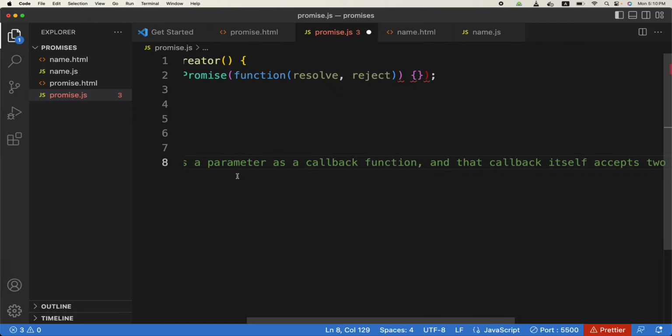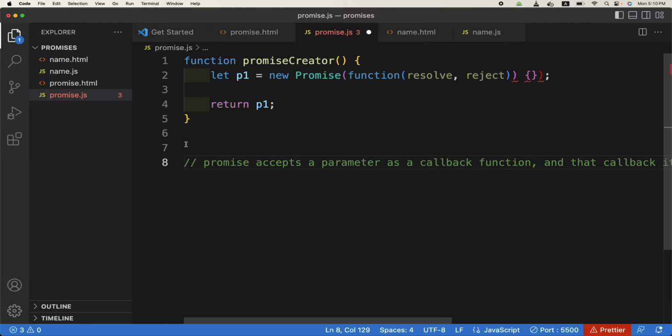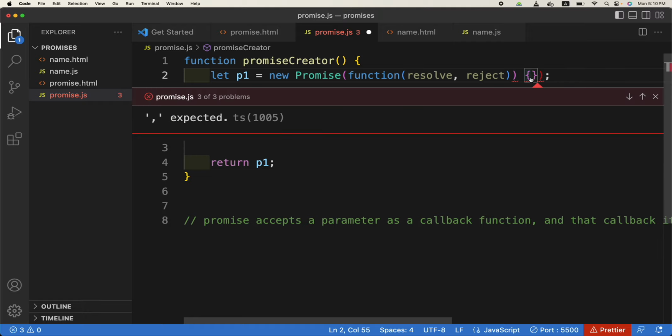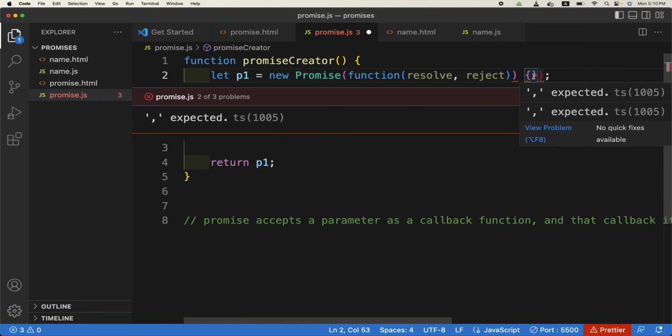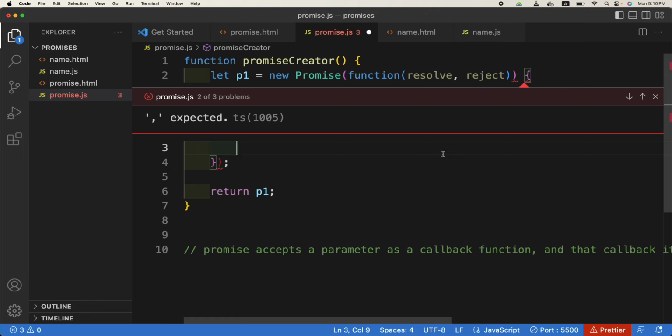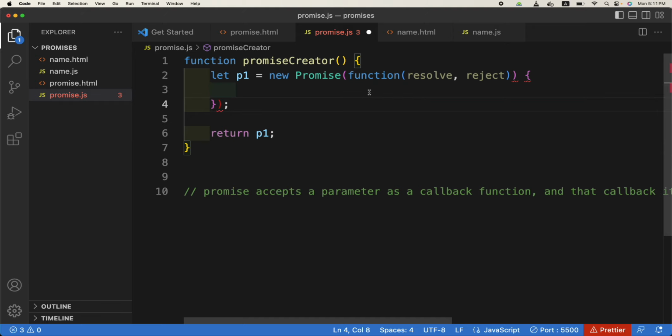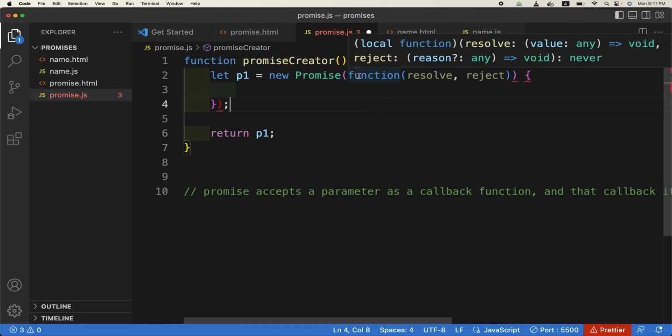This is a bit confusing, but new Promise takes the callback function, and that function itself accepts two parameters which are also functions. Reject and resolve both are functions. Okay, why is it pointing me to this? Maybe some bracket is missing.